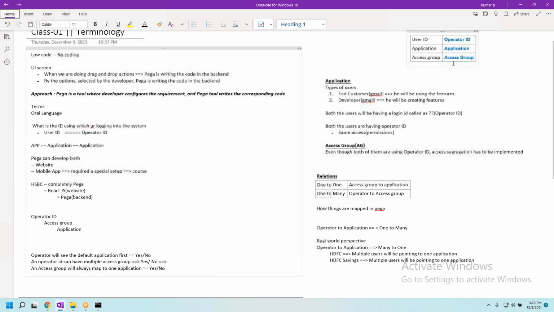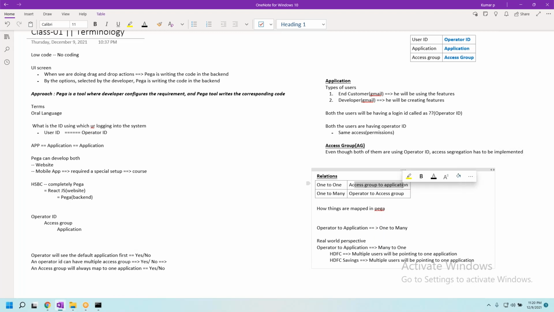These are the 3 new terminologies. As homework, try to validate these things. One-to-one, access group to application, we just saw it. One-to-many, operator to access group, we saw it. Now, all of you go and try to confirm this: operator to application. In tomorrow's class, I need the answer. How is an operator mapped to an application?